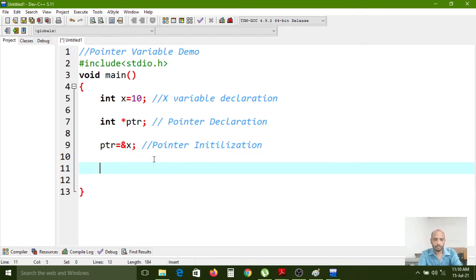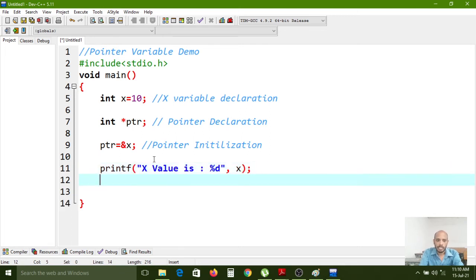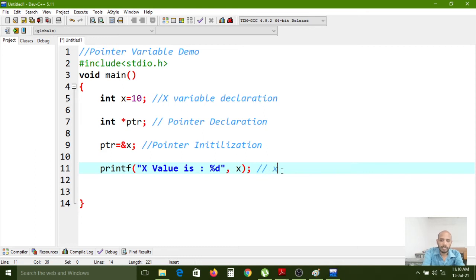Now I want to print the x value. x value is percent d, because it is int type, so you can simply use x. Now the x value is printing.